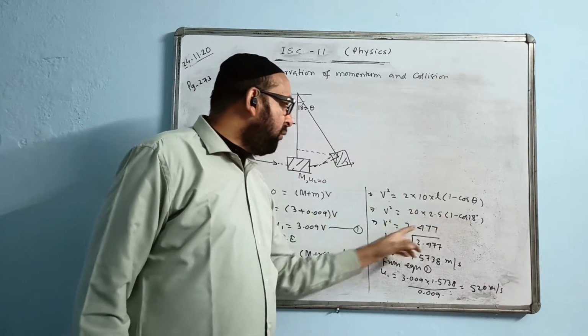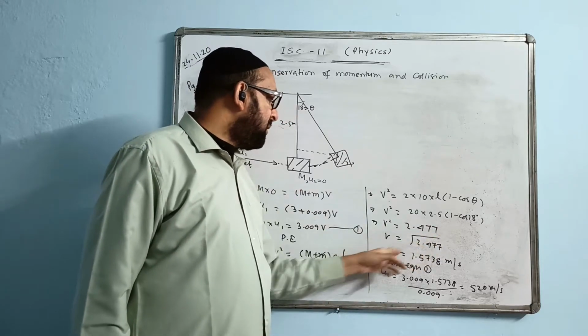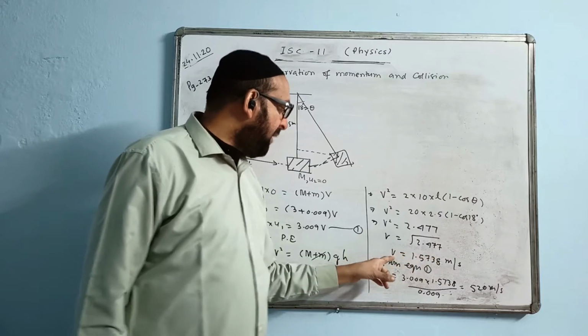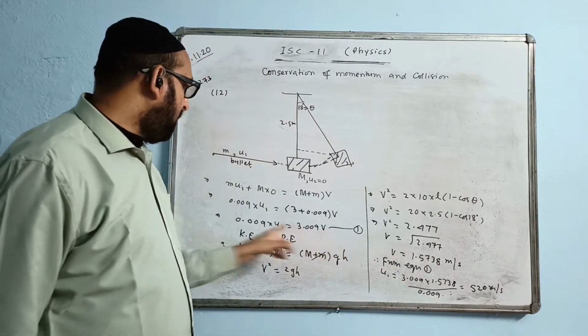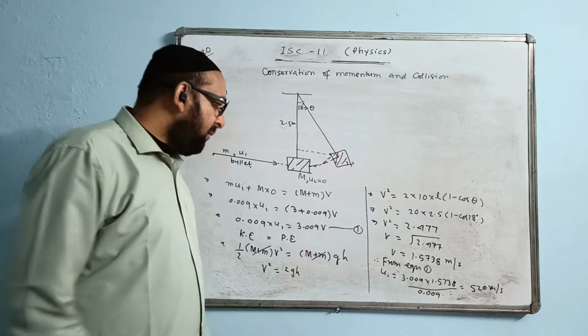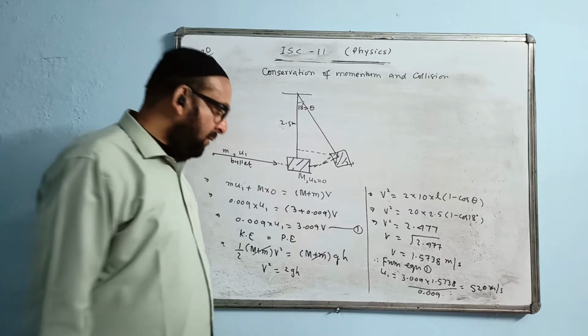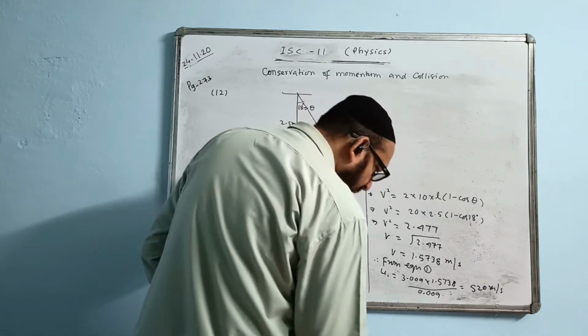This part comes 2.477. The V value will be the root of this, 1.5738. The value V we put in equation 1 and find the value of u1. The answer is coming 520 meter per second approximately. Okay, this question is solved.